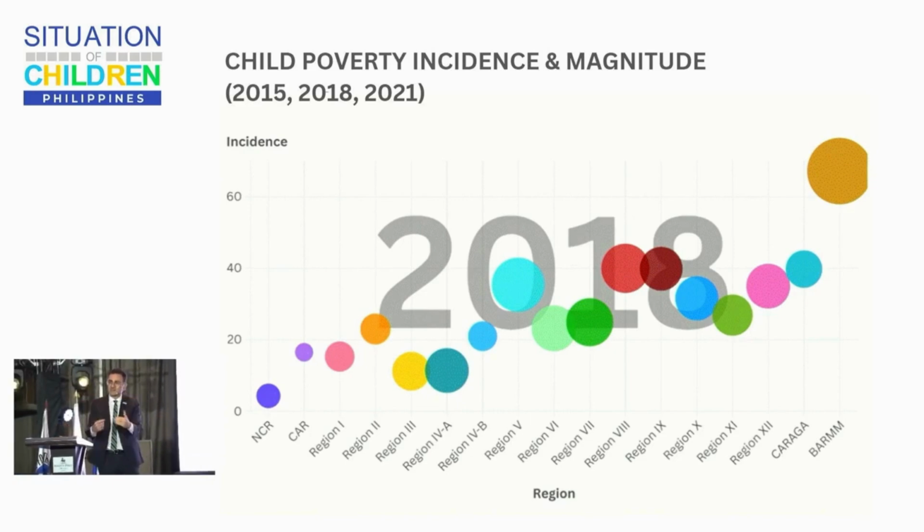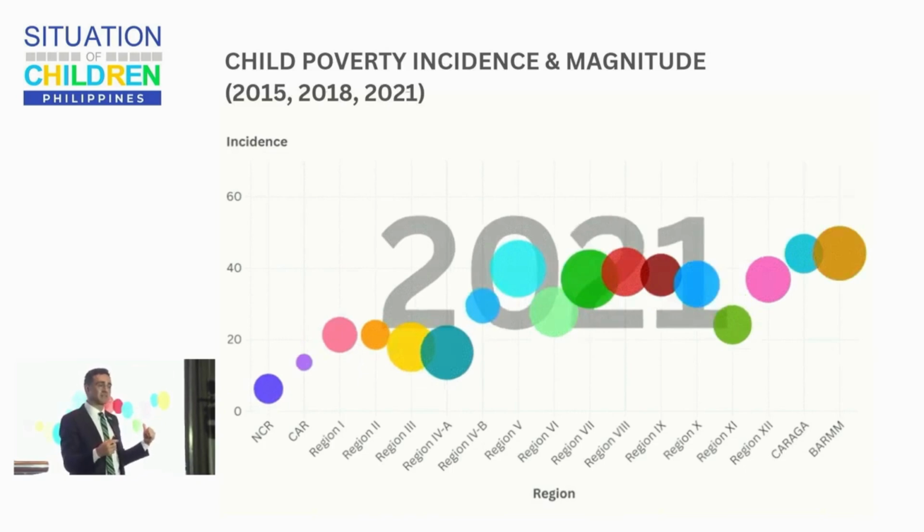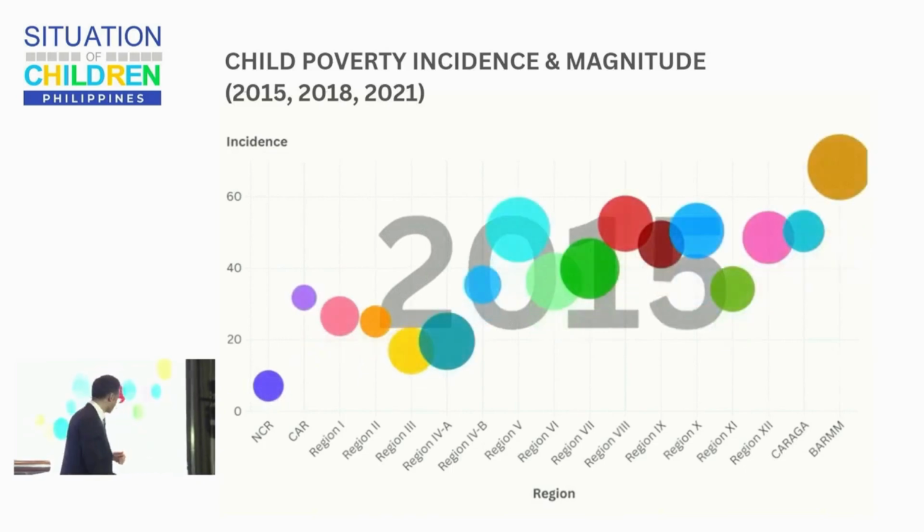That's because the population is growing, right? The incidence is going down, the percentage of poor children is going down, but the number of children is going up. So the head count ratio, how many children are poor, is going down, but not as fast as you would expect, right? But this is because the population is growing. The point being that just looking at the percentage, the incidence of poverty doesn't mean there's less poor children, right? It is going down, but not as fast as we would want, right?